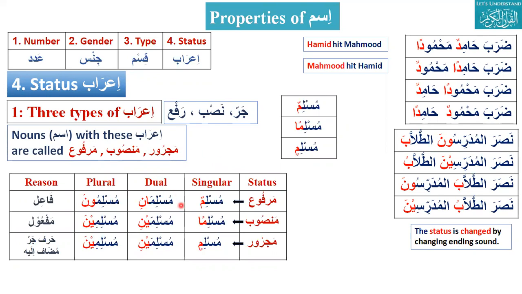Muslimani will be marfu, and Muslimaini mansub and also majroor. If I put here Kafir, Kafirani, Kafiraini, mansub and majroor will be the same.